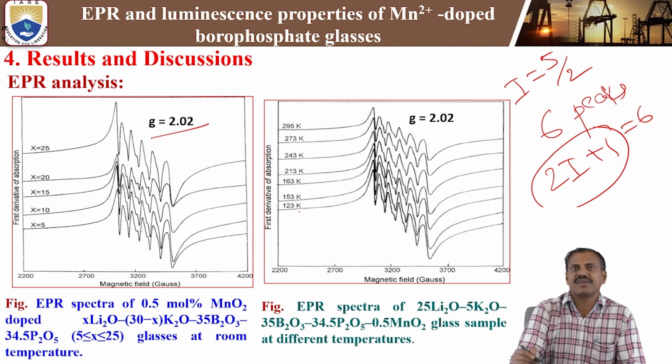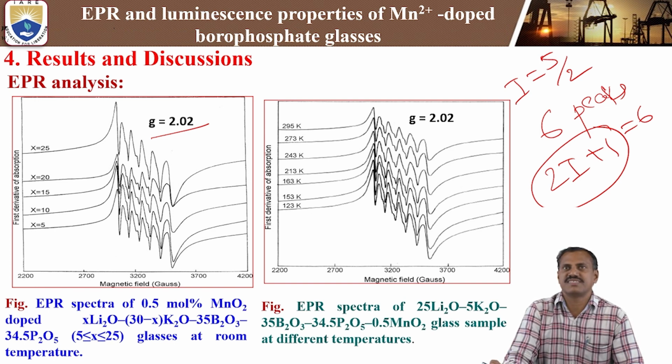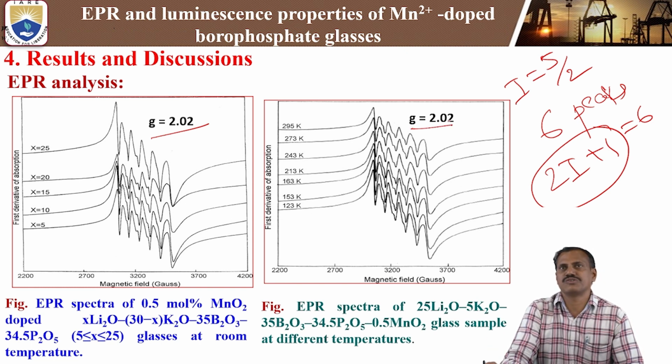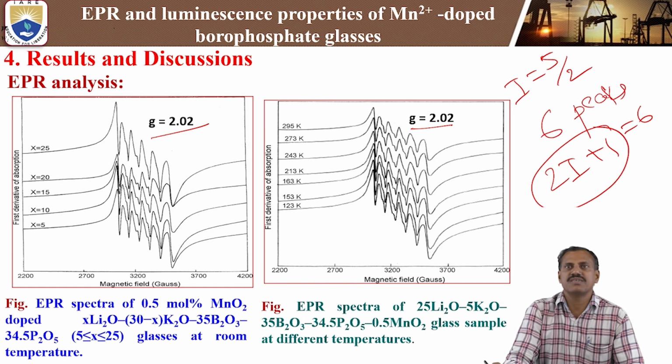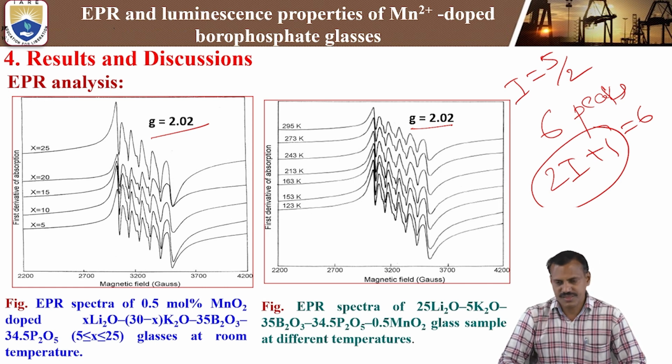So at the different temperatures we can measure the resonance signal of the ESR. In this case also we get the same g factor, the Landé splitting factor, resonance signal g = 2.02. This is also due to the presence of Mn2+ ions in the lithium potassium borophosphate glasses at different temperatures. So this is the ESR analysis.